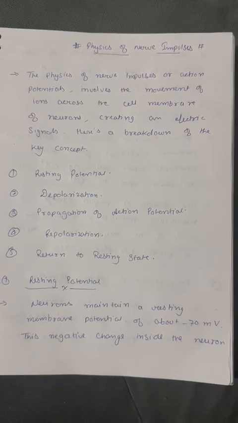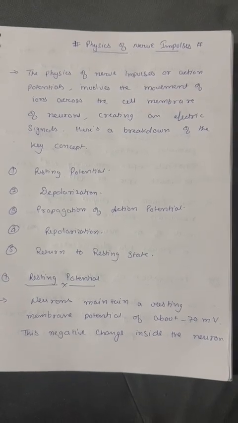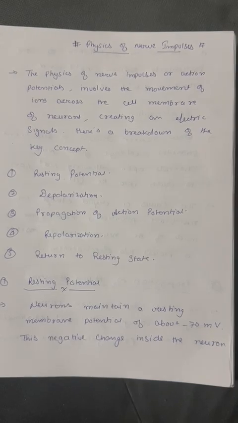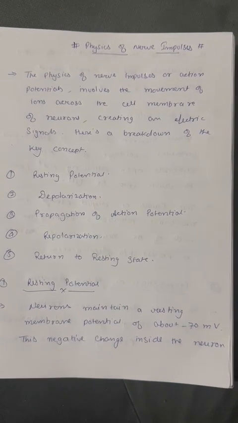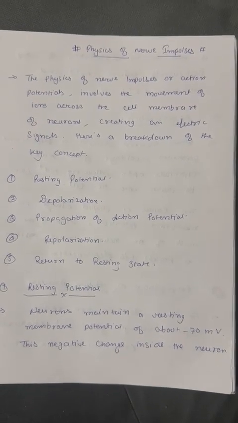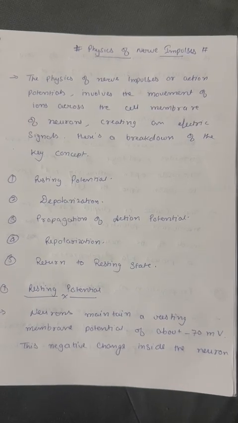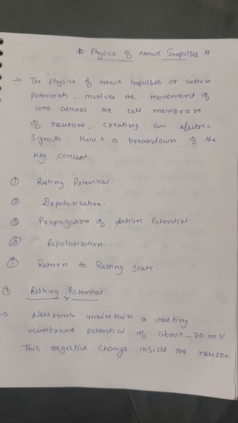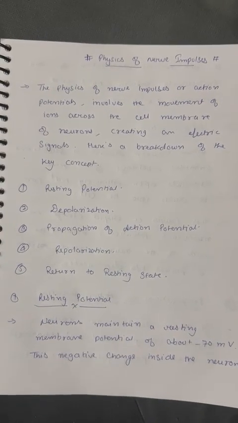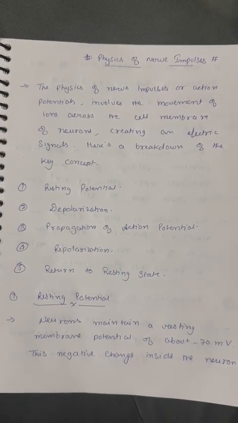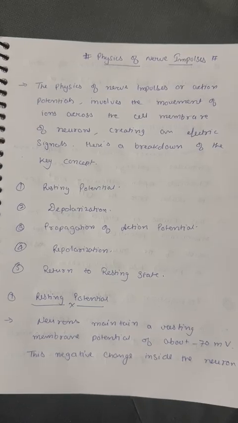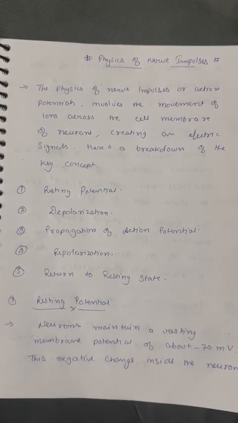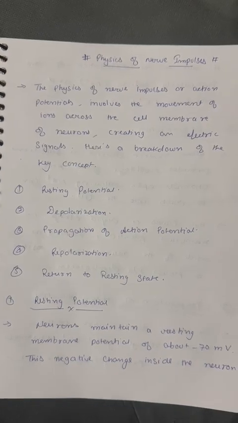Today we will discuss the physics of nerve impulses. The physics of nerve impulses, or action potential, involves the movement of ions across the cell membranes of neurons, creating an electric signal. Here is a breakdown of the key concepts: the first is resting potential, second is depolarization, third is propagation of action potential, fourth is repolarization, and the last one is return to resting state.